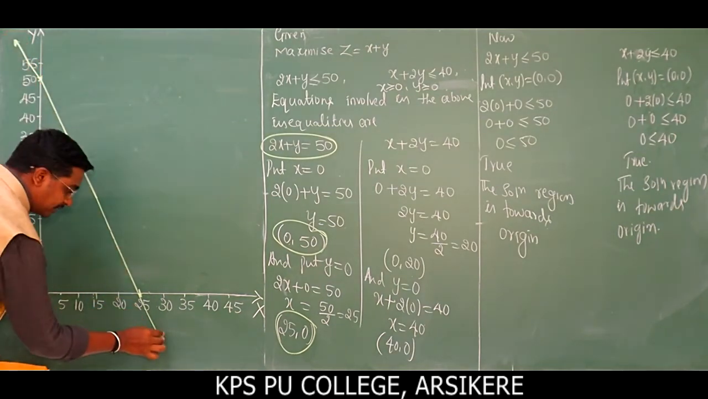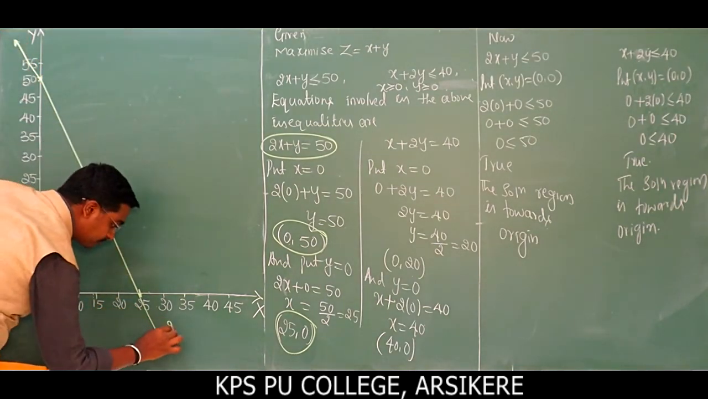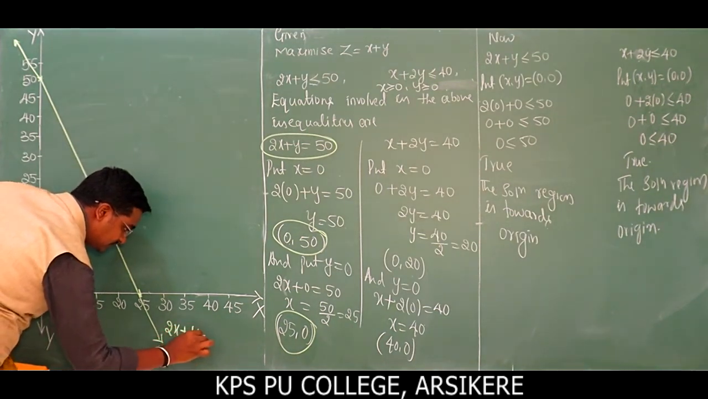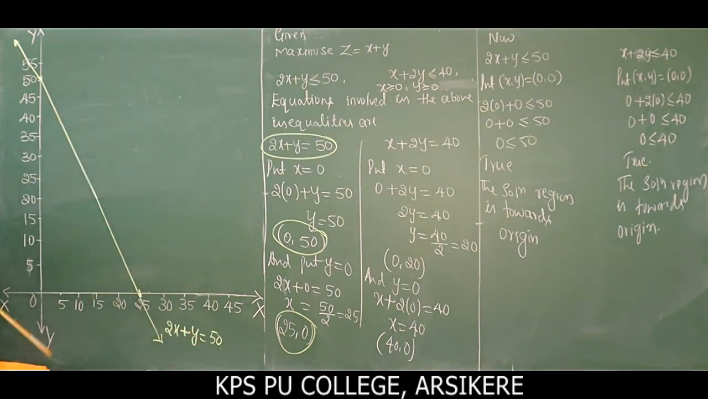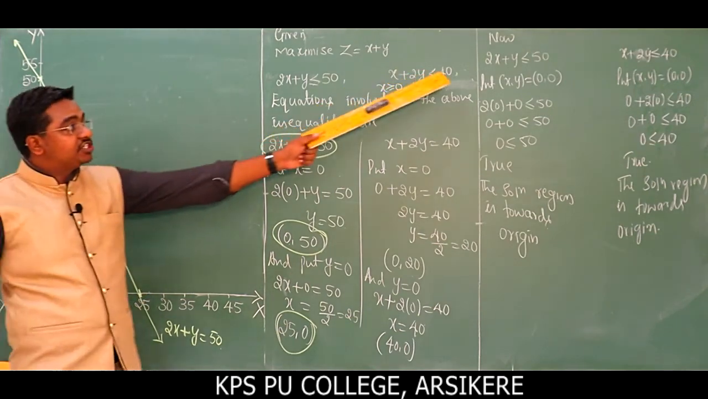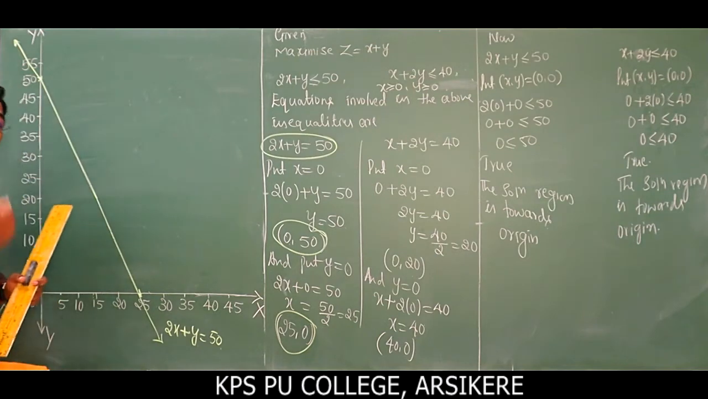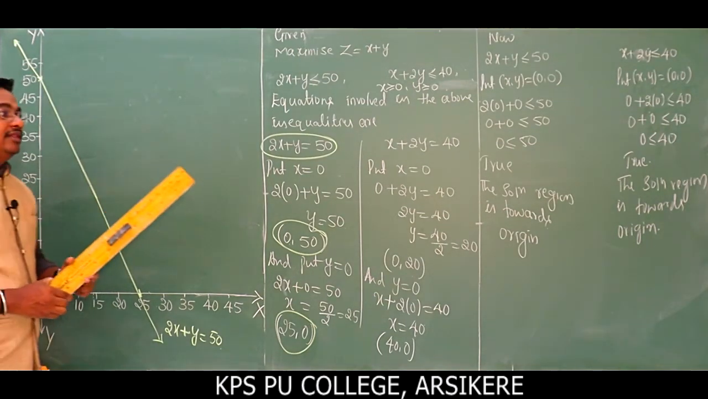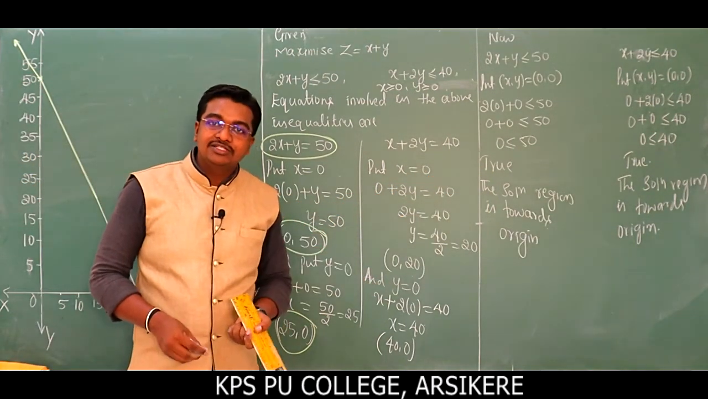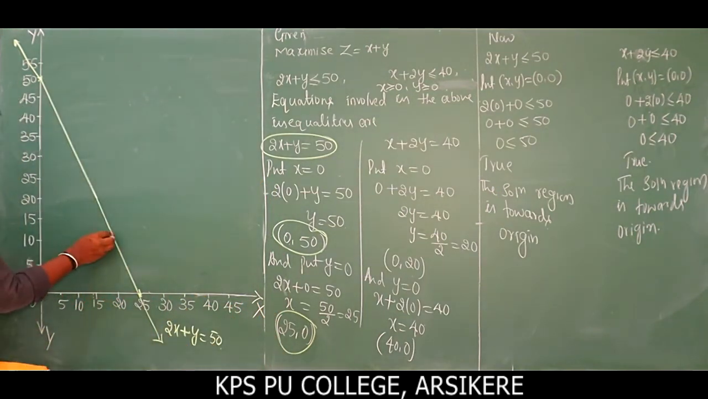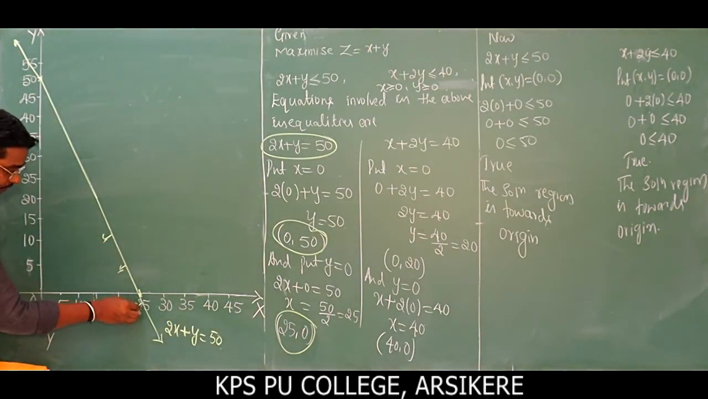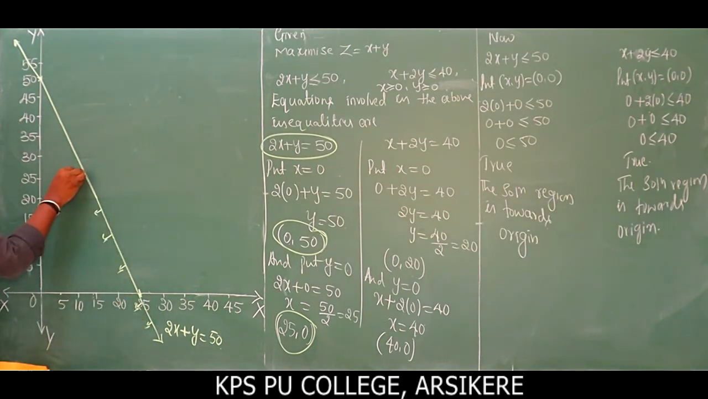Okay, write the corresponding equation. What is the equation? 2x plus y is equal to 50. Now observe the inequality for the corresponding equation. What is the inequality here? 2x plus y less than or equal to 50. When you substitute x equal to 0 and y equal to 0, the inequality becomes true. Hence the solution region is towards the origin. Draw the arrow mark towards the origin. Okay, this represents the inequality 2x plus y less than or equal to 50.